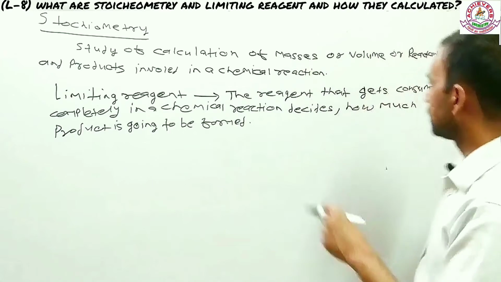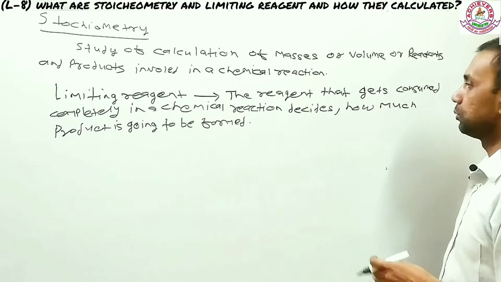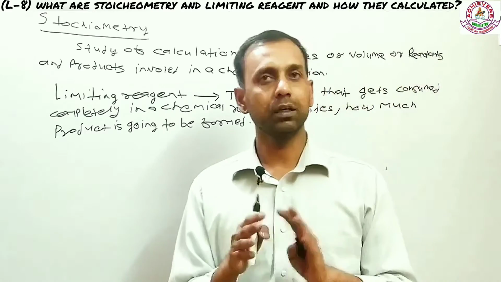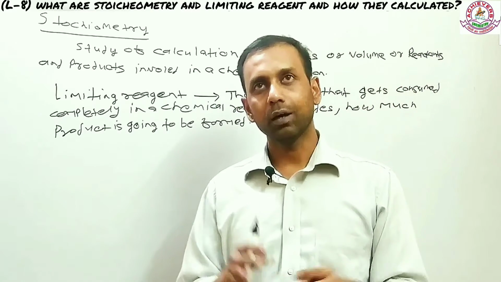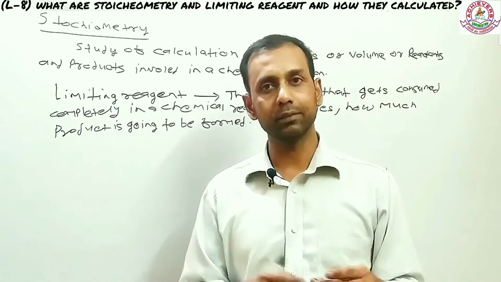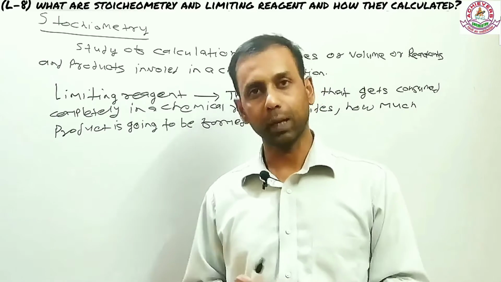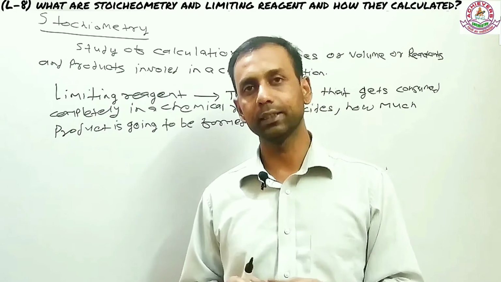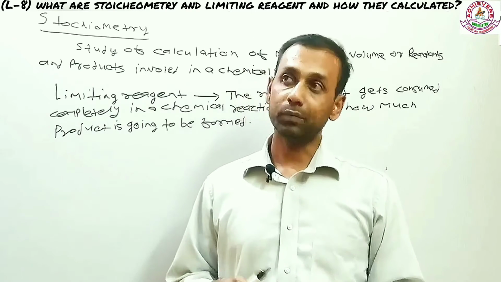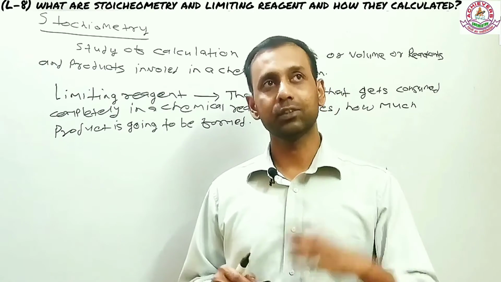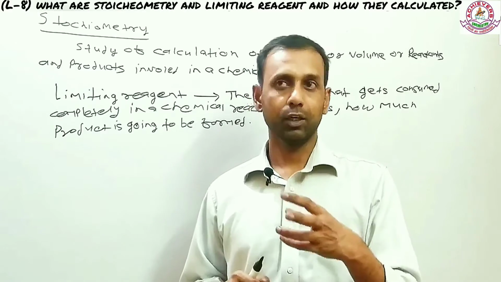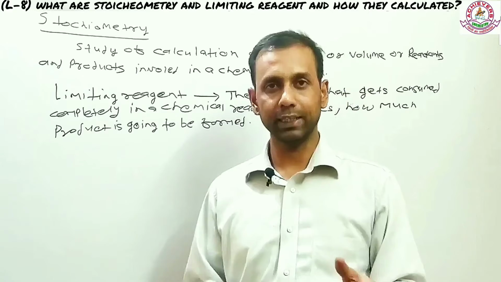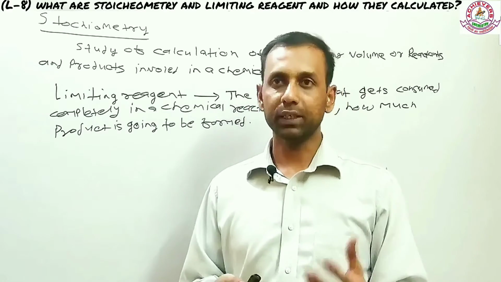Let's repeat it back. As per the theoretical part, I'll be coming back to the numerical part here. What limiting reagent is? The reagent that gets consumed completely is actually the reagent that decides how much product you are going to have in a reaction. So the reagent which gets consumed completely decides the amount of product, and that reagent is called limiting reagent. I feel like this is a bit simple. By its definition, by its term, it's like the reagent which is in small amount as compared to the other reagent is called limiting reagent. But that's not how you get it.